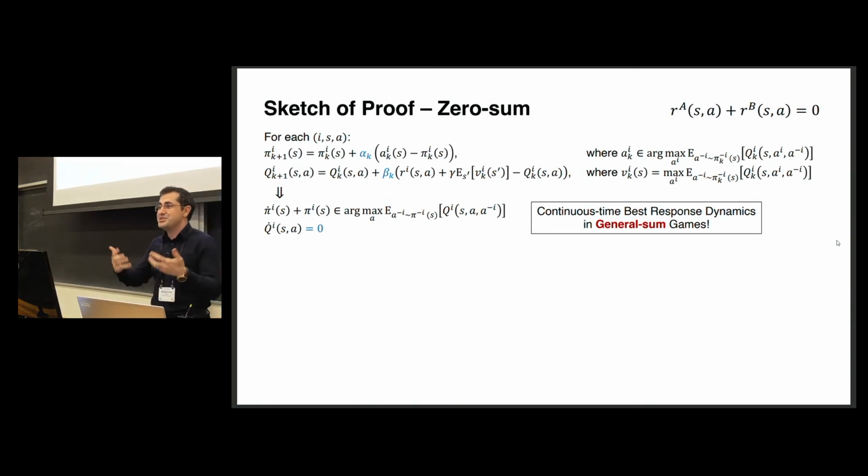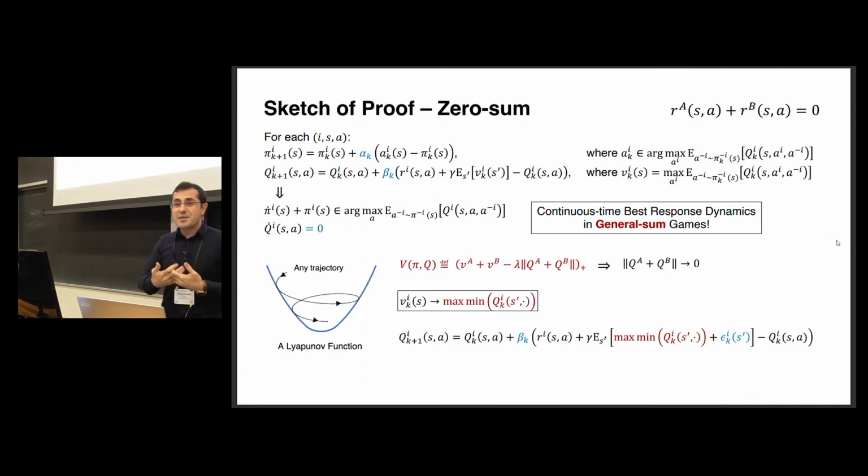But the issue is, in general-sum games, best response dynamics do not necessarily converge to some equilibrium. But we come up with some Lyapunov function such that we can quantify the sum of the value functions in terms of the sum of Q functions, such that we can show asymptotically they will become zero-sum. Given that, we can show value function estimates track the min-max value.